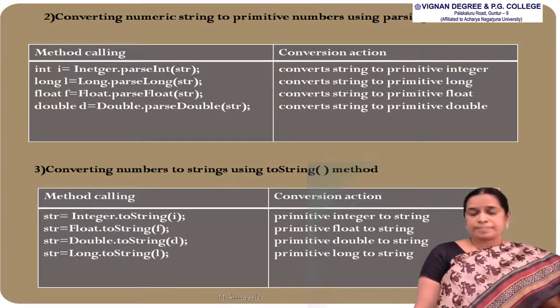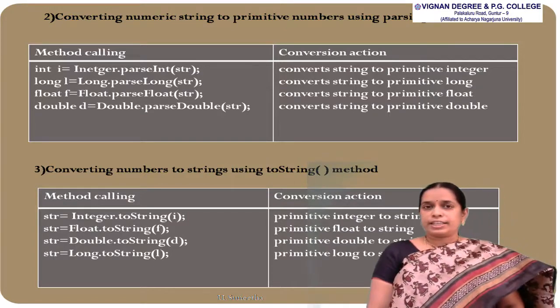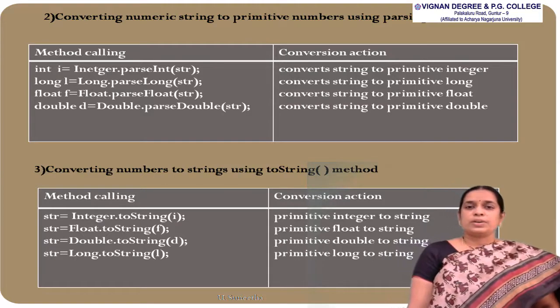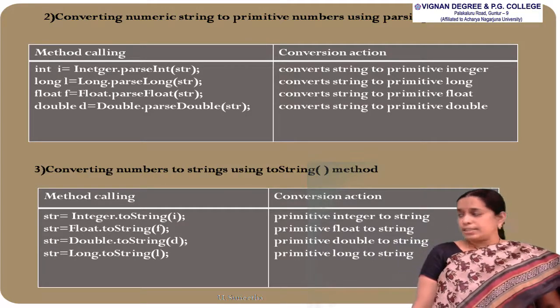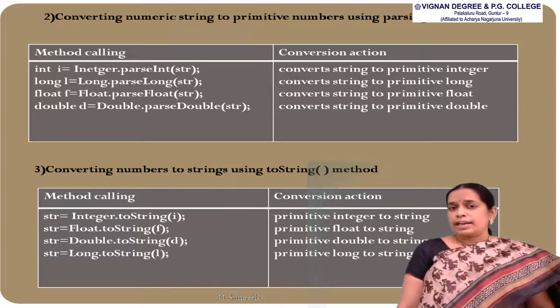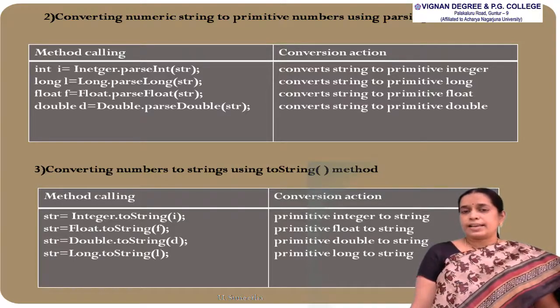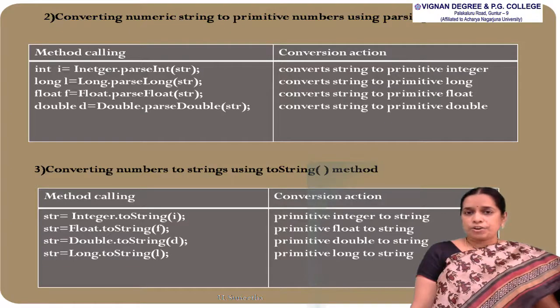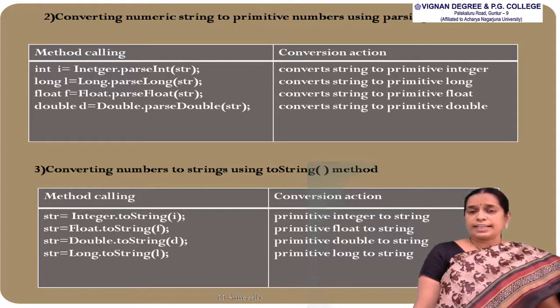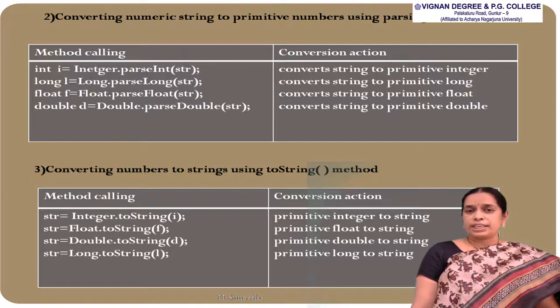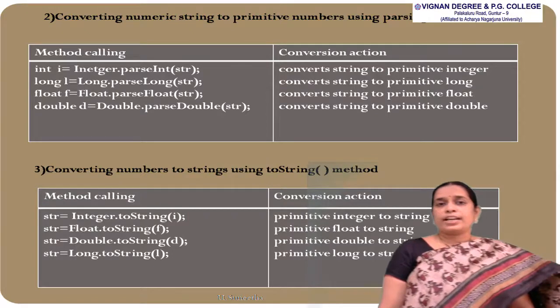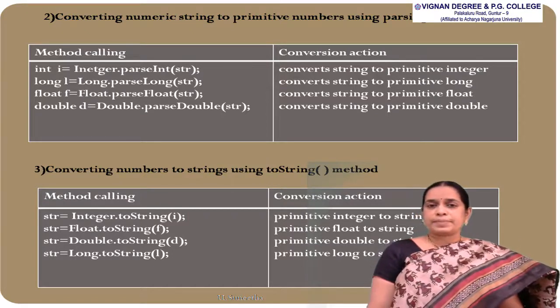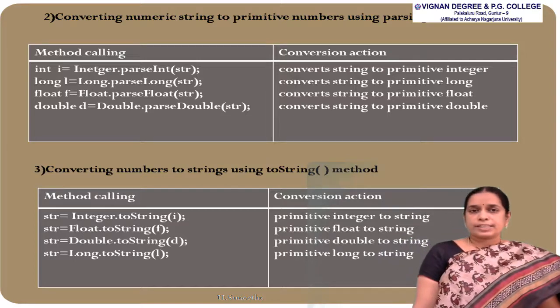in the variable i. Similarly, we can convert the primitive number into a string also, and the syntax will be like this. This is shown in the third table, and in the first statement we have written: str = Integer.toString(i). That is, the normal i will be converted into the string, that is the integer value i will be converted into the integer string. And finally, not only all these methods, there are various methods in wrapper classes that convert primitive data types into object data types and vice versa.